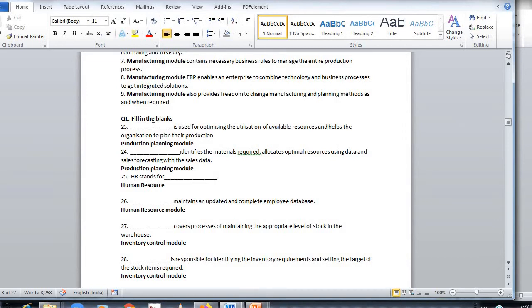HR stands for Dash. Human resource. Dash maintains an updated and complete employee database. Answer is human resource module. Dash covers the process of maintaining the appropriate level of stock in the warehouse. Answer is inventory control module.